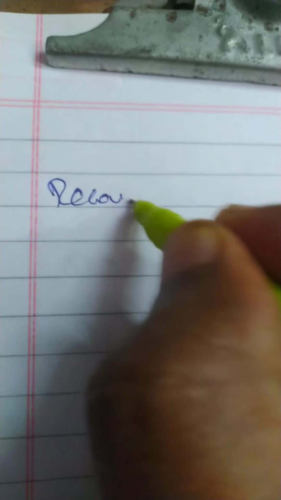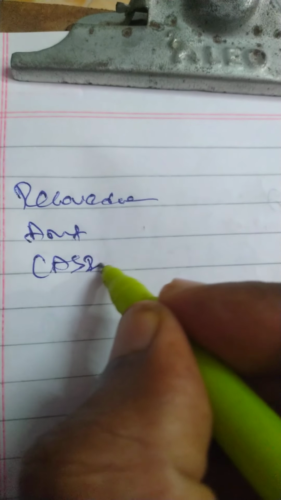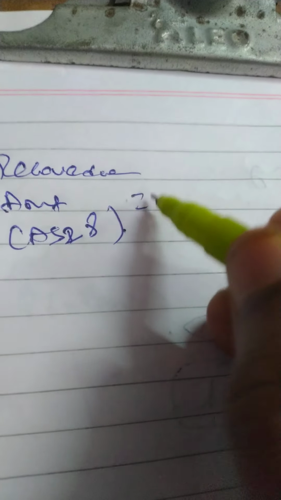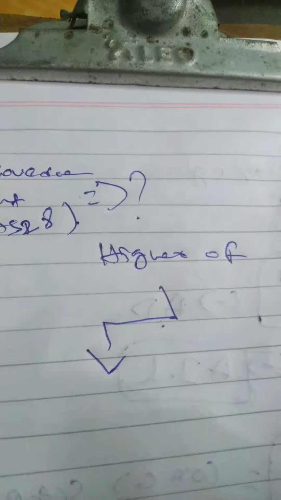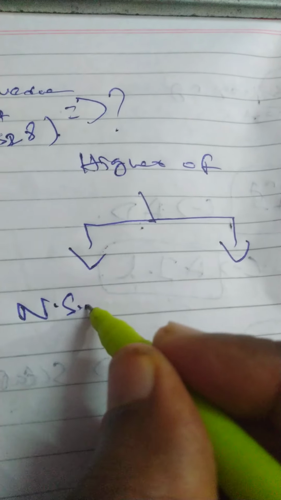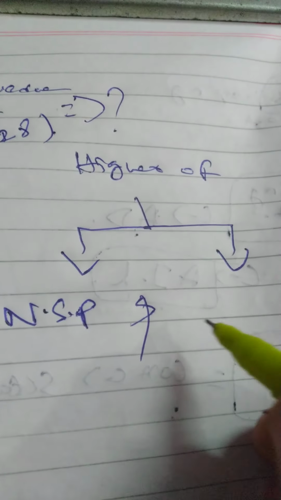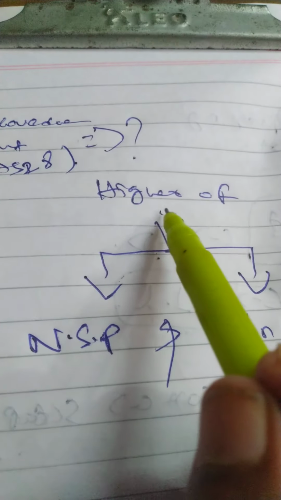For one more purpose, please remember only one thing. Recoverable amount under AS 28: how to calculate it? The formula is the higher of two things: net selling price and value in use.